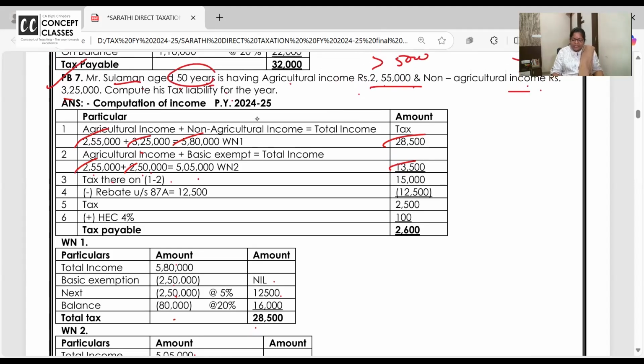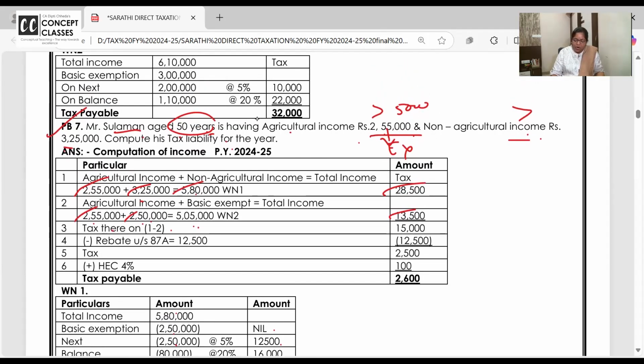Now the question is, ma'am, why are you giving rebate? Because the income has exceeded 5 lakh. That agricultural income is anyhow exempt. And if the non-agricultural income is less than 5 lakh, you should give a rebate.